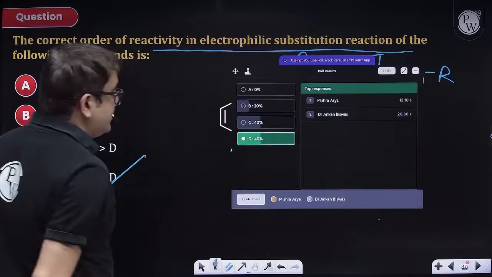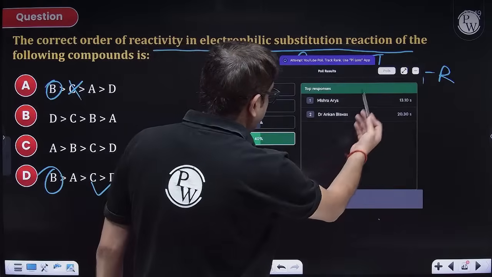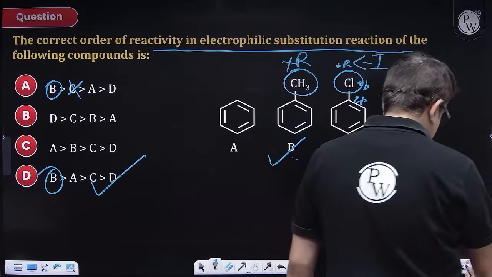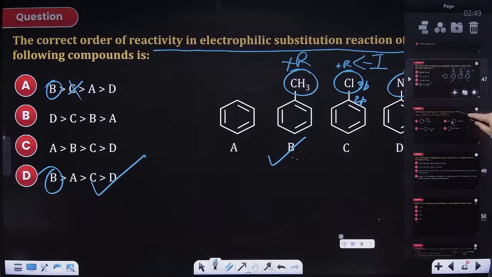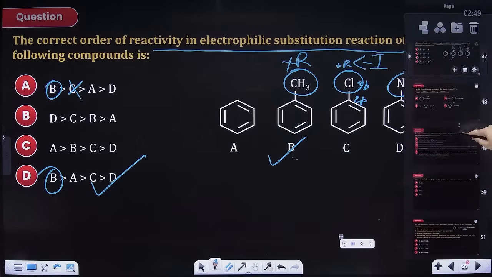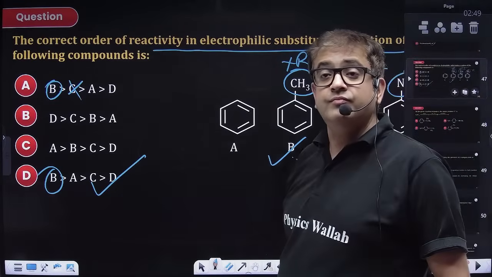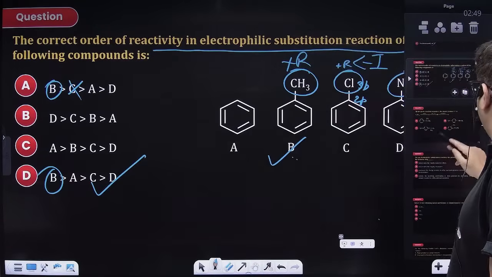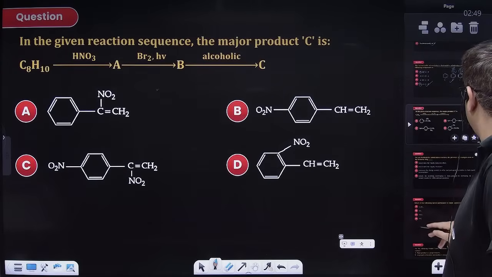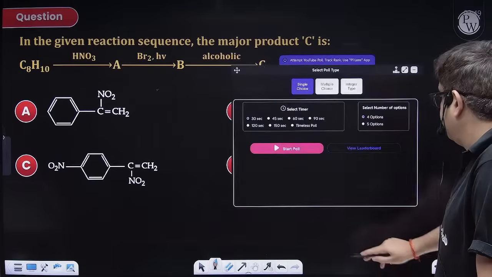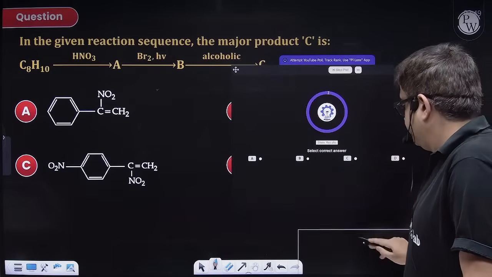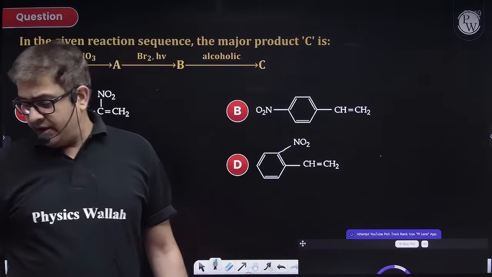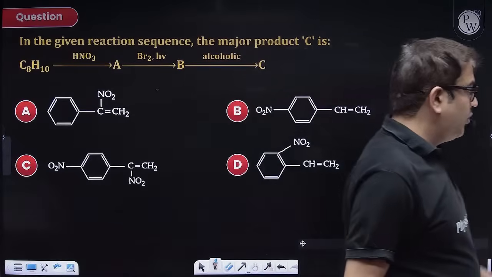I hope everybody is clear. Yeah, most of them are correct. Moving to, I have a few more questions yaar. Chalo. Moving to the next one. Attempt this one, guys. Got confused by chlorine. No worries.